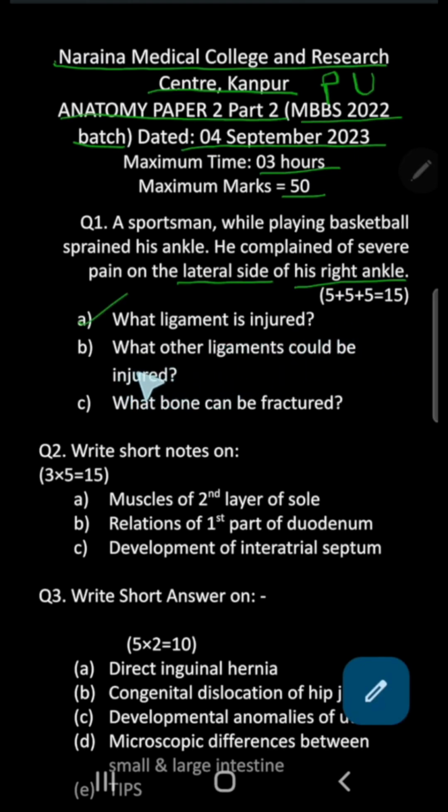Next is, what other ligaments could be injured? Simple, I just told you the other ligaments here, the posterior talofibular and the calcaneofibular ligament. They also can be injured. What bone can be fractured? Because all the 3 ligaments here are actually attached to the lower end of the fibula, that actually is the lateral malleolus, that can also be fractured. So what bone can be fractured is the fibula at its lower end.